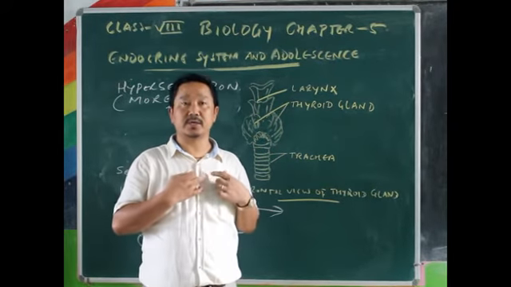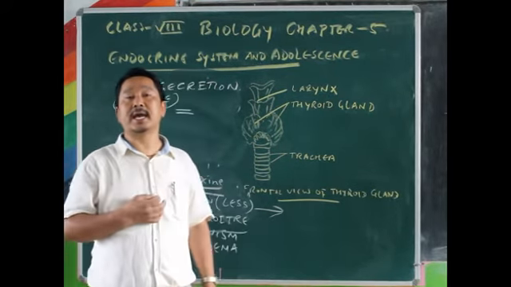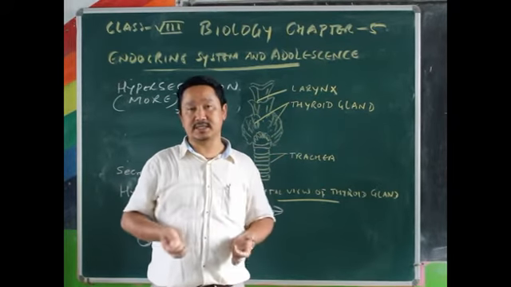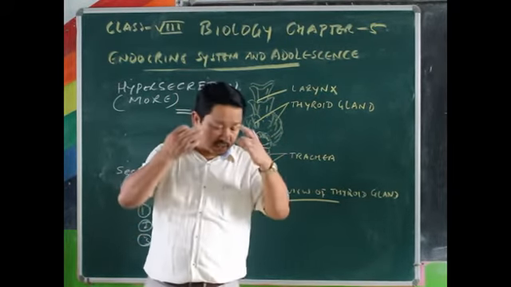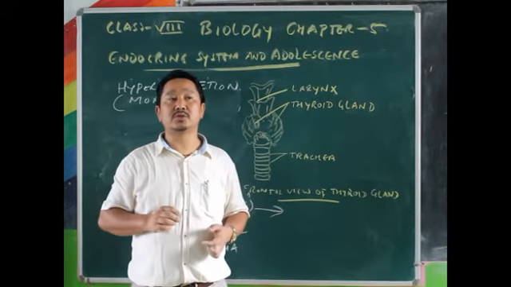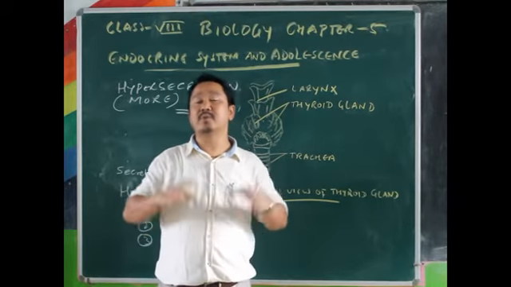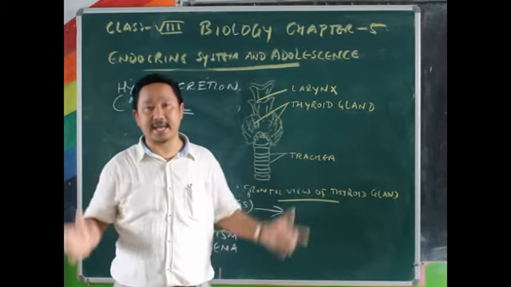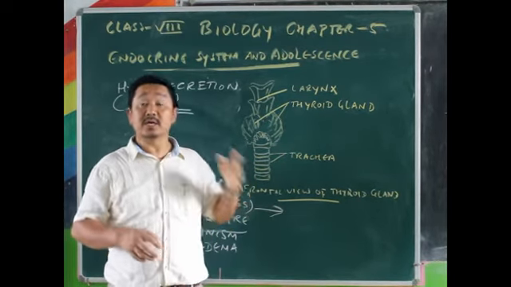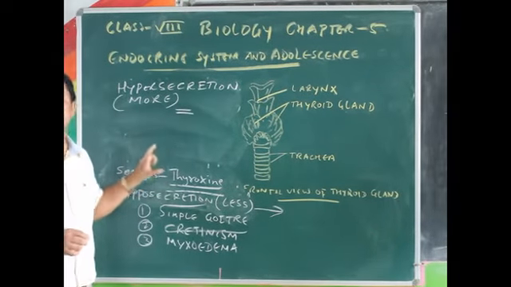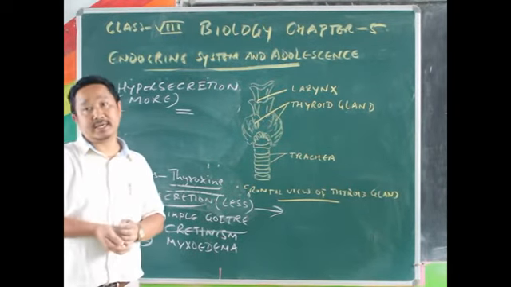Then your heartbeat also will be increased, and there will be general restlessness. You will be restless. You cannot keep quiet. You cannot be patient with a small problem. You will be unnecessarily active, overactive or hyperactive. So those problems will be there if this hormone is secreted more than the body needs.